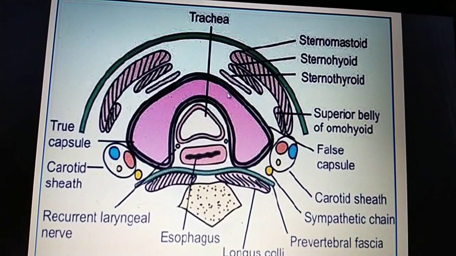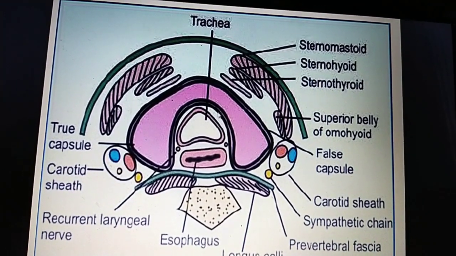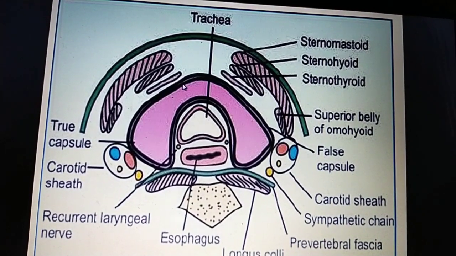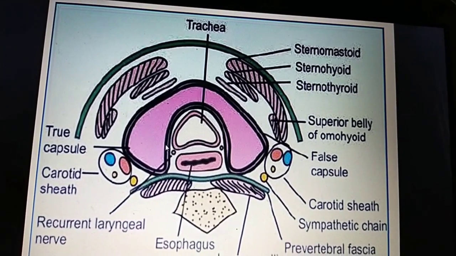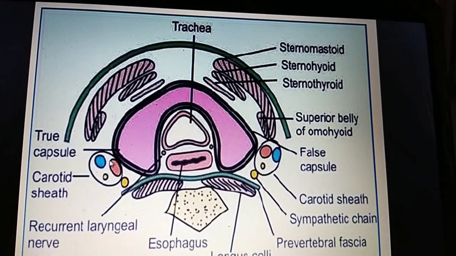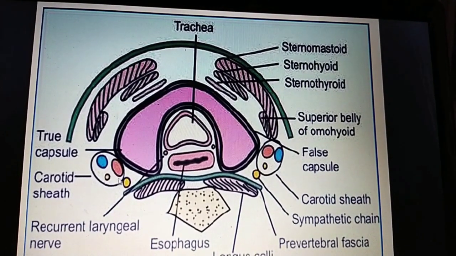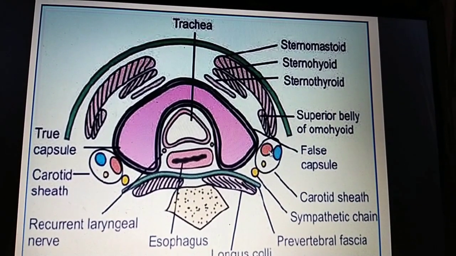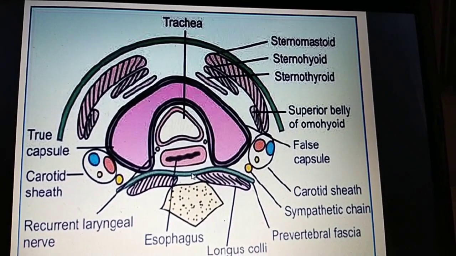You can see here, this is the trachea, this is the thyroid gland, and this is the pretracheal fascia. This layer is called the false capsule of the thyroid gland. The innermost layer is called the true capsule of the thyroid gland. And this is the carotid sheath. It contains the artery, vein, and nerve. This is the carotid artery, vein, and nerve.